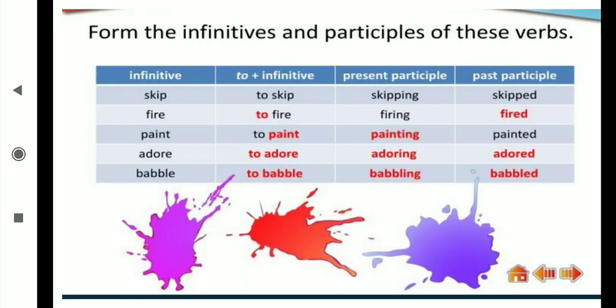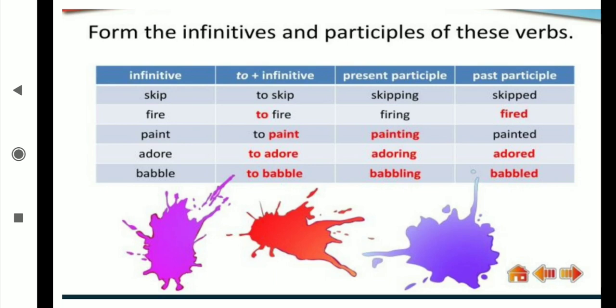Okay. Now form the infinitives and participles of these verbs. Skip: to skip, skipping, skipped. Fire: to fire, firing, fired. Paint: to paint, painting, painted. Adore: to adore, adoring, adored. Babble: to babble, babbling, babbled.